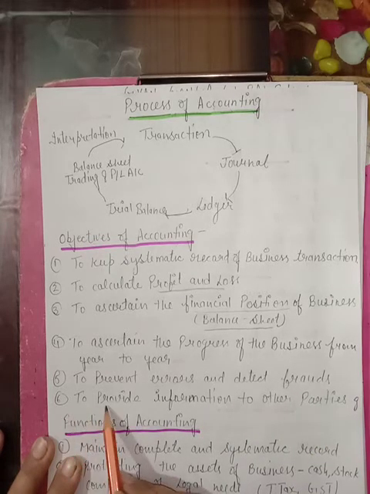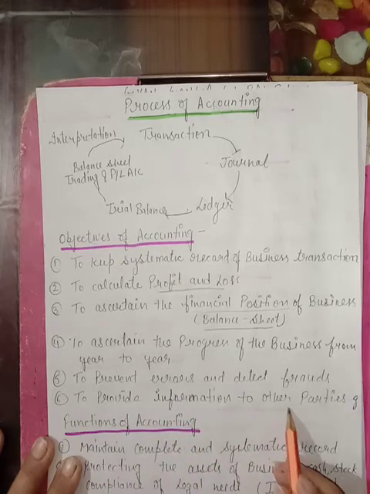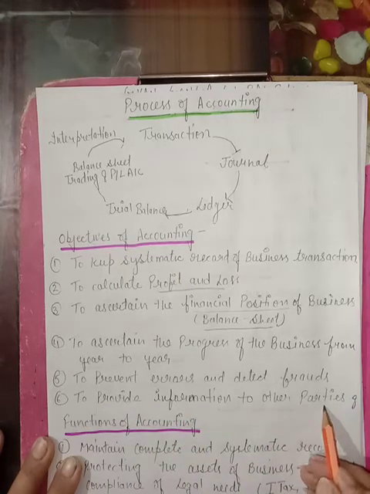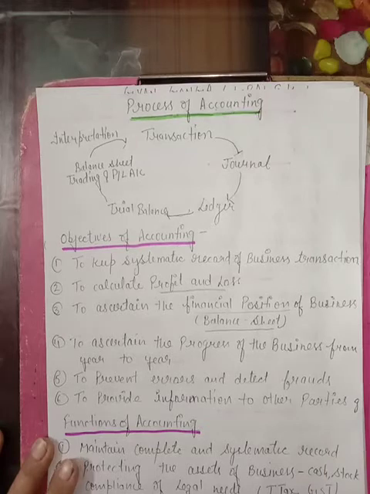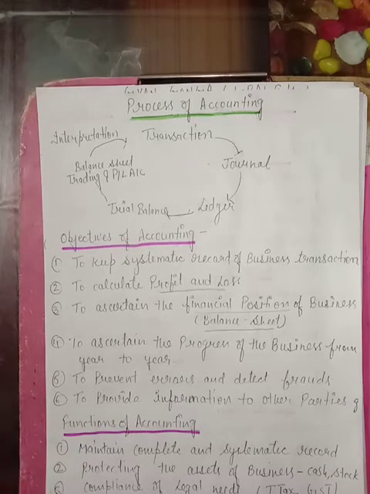Right? The next is to provide information to other parties. In the previous lecture we studied there are so many different parties which are directly related with our business. They also want some information about our business because they have invested their money, like investors invested their money in our business, and they are eager to know the business financial position.